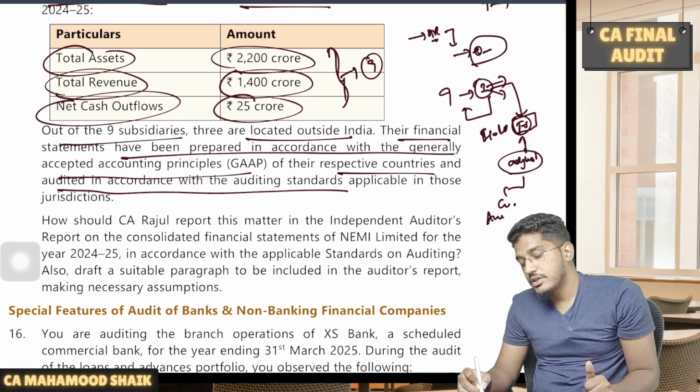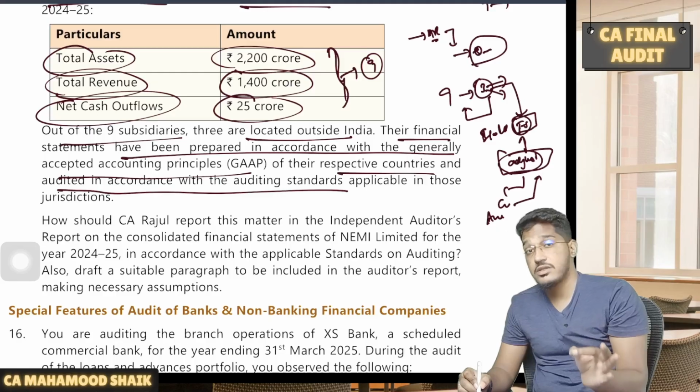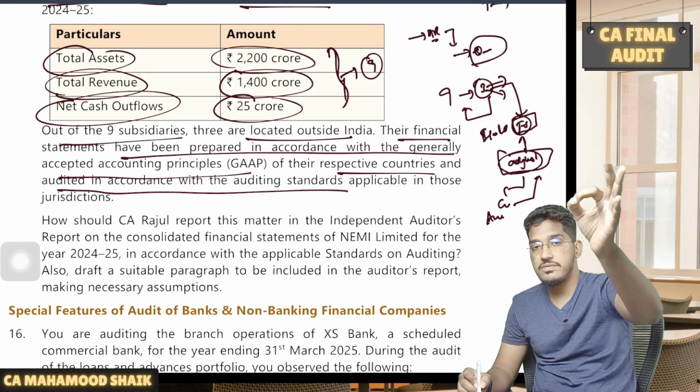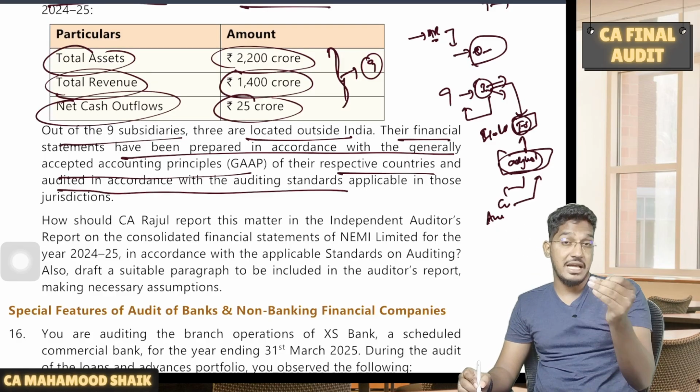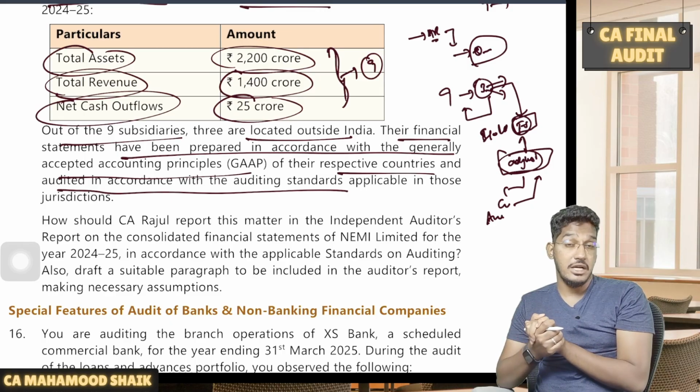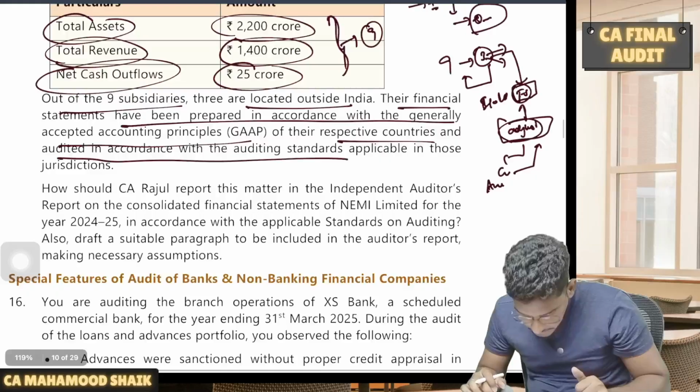And here as an auditor, you are required to verify whether the management has done all those adjustments to make the foreign subsidiaries' financial statements compliant with the GAAP of India or not. Those adjustments also you are required to see.